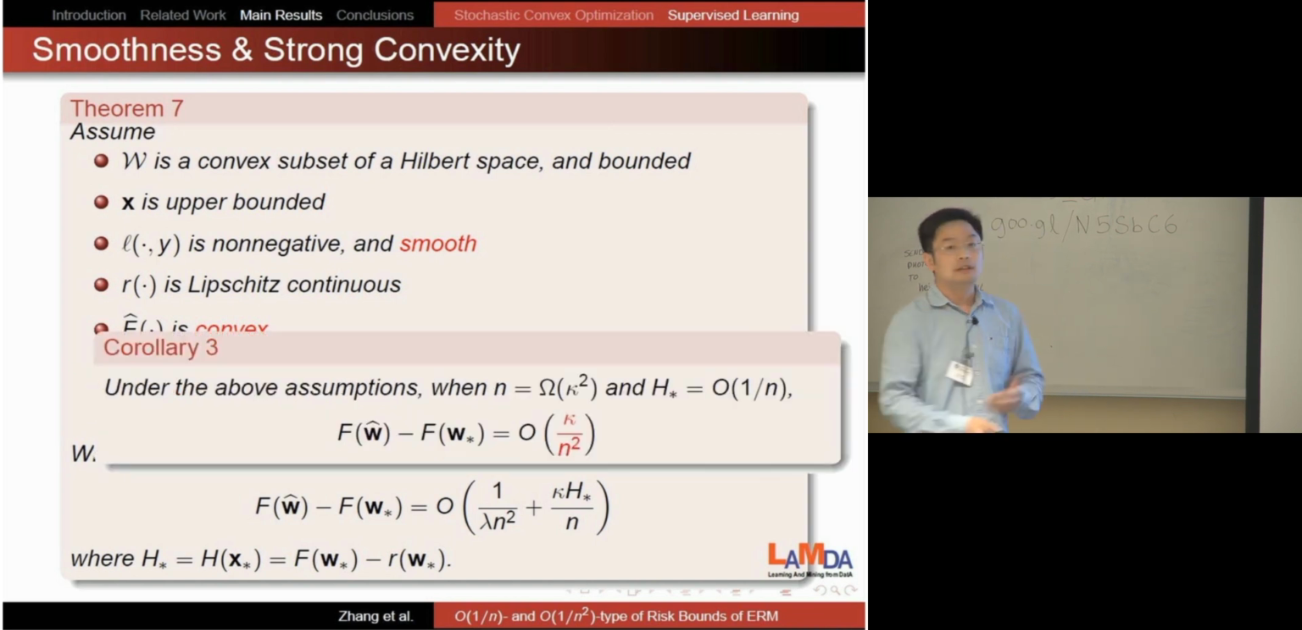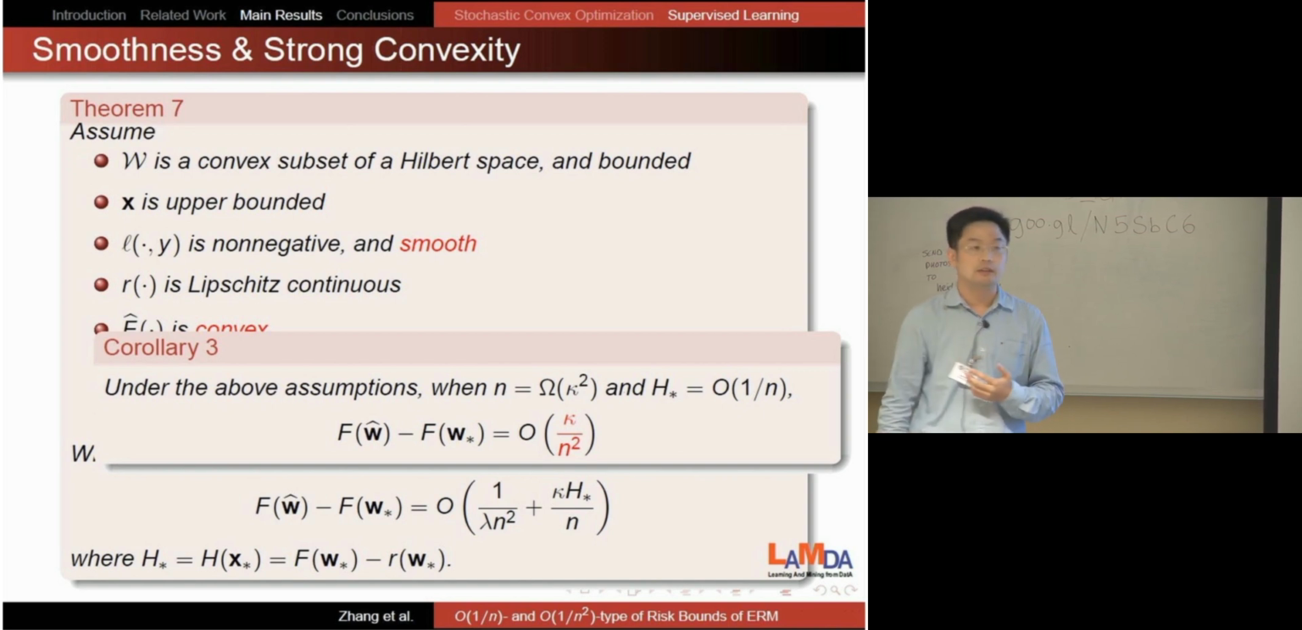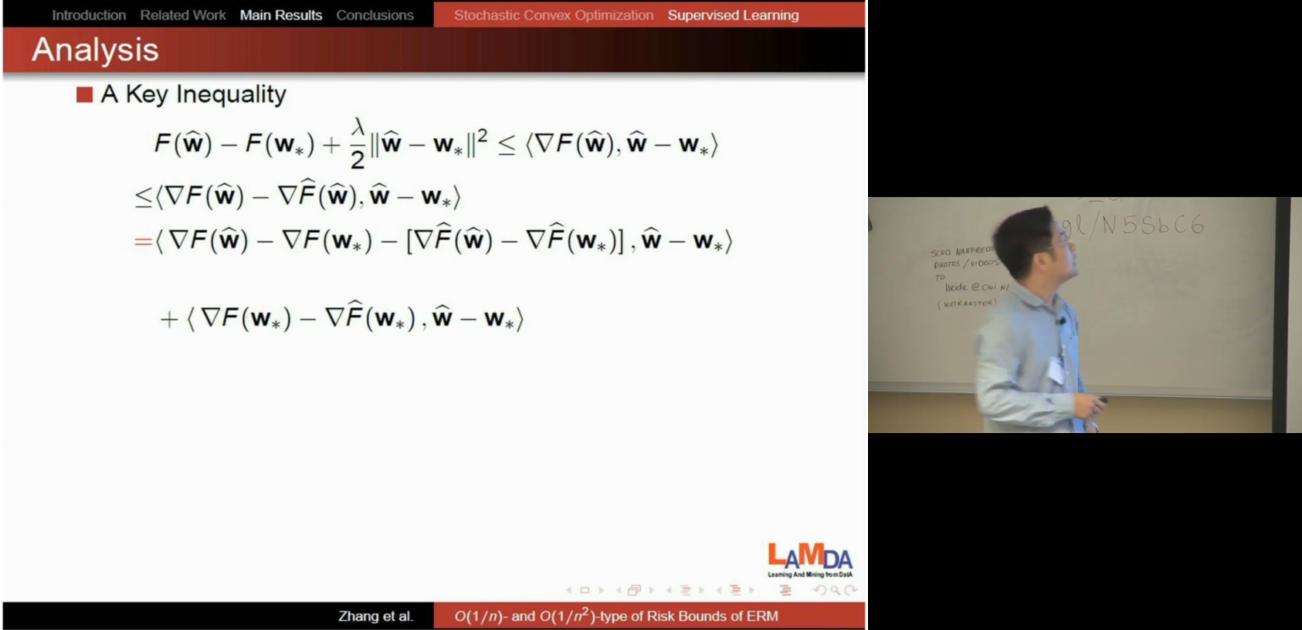Okay, so in this case, if h star is very small, we also get a 1 over n squared rate. Okay, now I will say something about our analysis. The analysis is very simple. It's based on this inequality. It's very straightforward to get this inequality. It's based on convexity. The novelty comes from this last step. This is the equation, you see that.